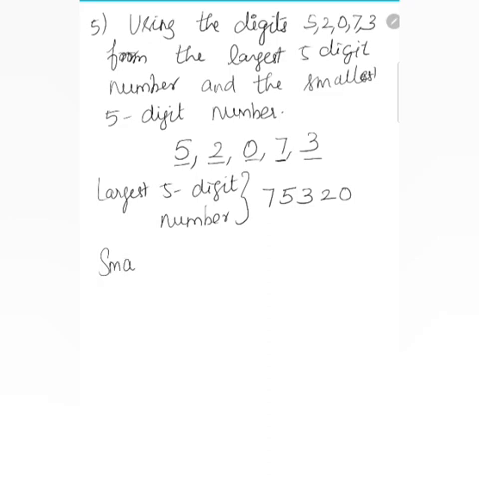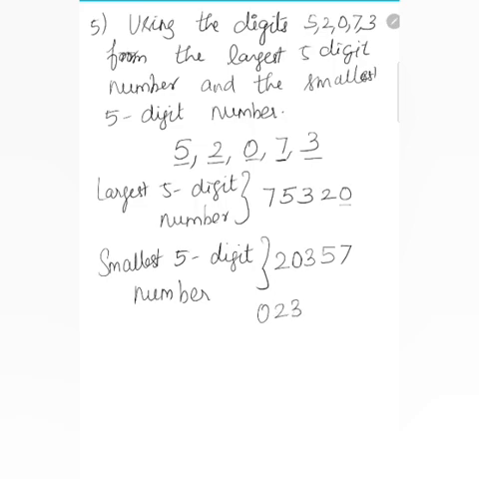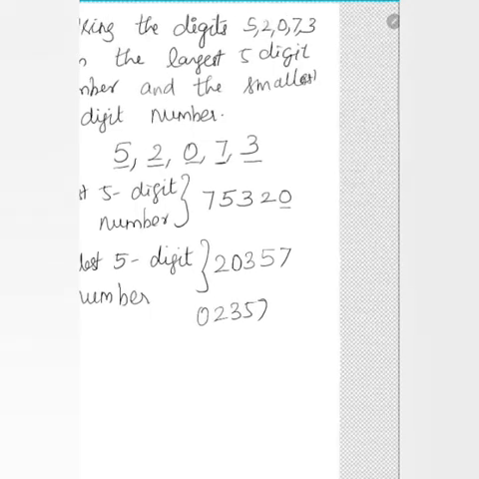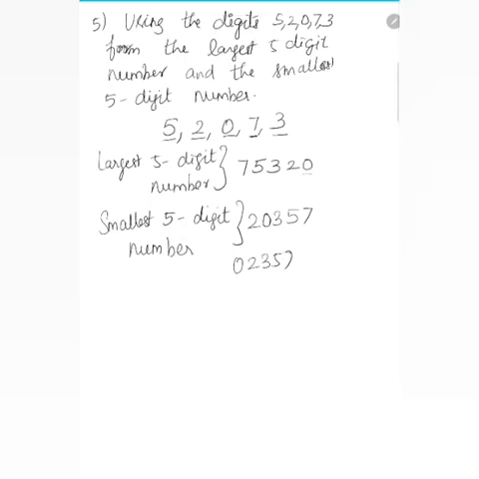Then the smallest 5-digit number. Don't take this 0 as the first number. Okay. Don't take this 0 first. Before that you take 2, 0, 3, 5, 7. Okay. Because 0 before means there is no value. Okay. Don't take it like this. So you take it as 2, 0, 3, 5, 7.